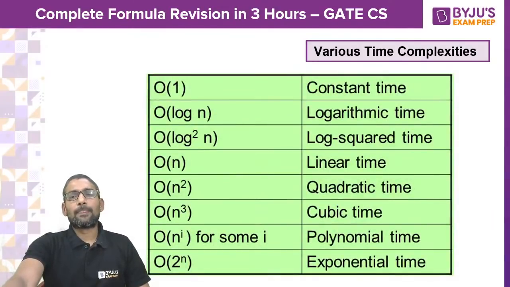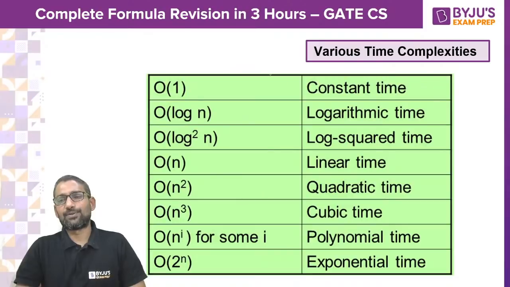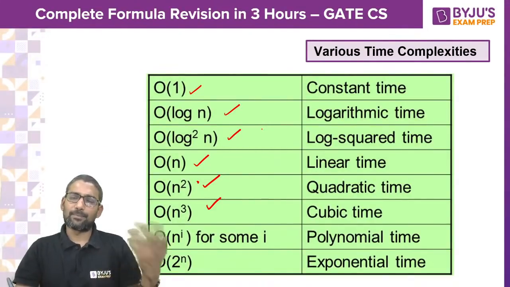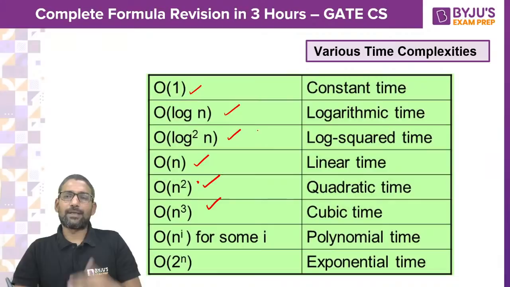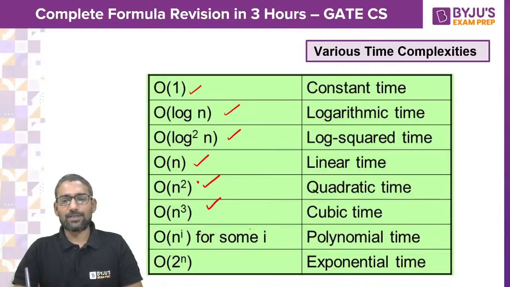First, what are different time complexities and what we call them as? Popular time complexities: constant time complexity, which is represented as big O of 1, logarithmic, log squared, linear, quadratic, cubic. These you can say polynomial also, so n to the power i. So n square, n cube, n power 4 you can say polynomial commonly. n square you can say quadratic, n cube cubic, in that way. And exponential time complexity.